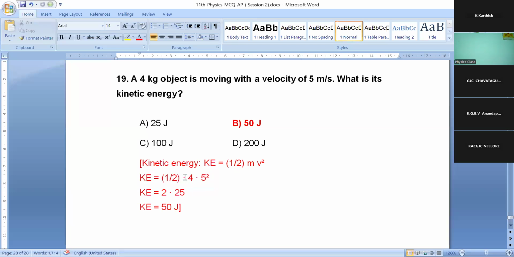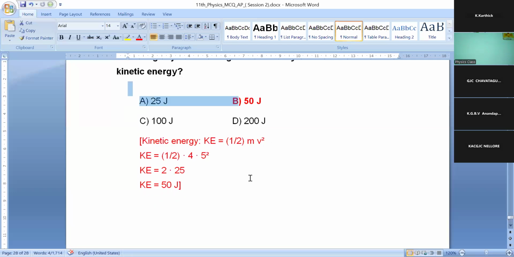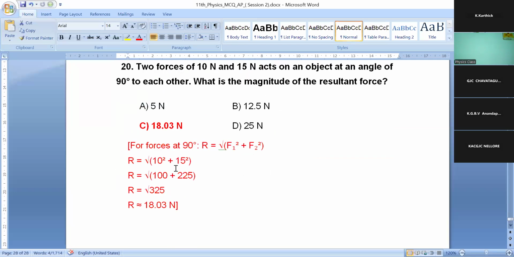So half into 4, we can cancel out 2, which gives 2. 5 square, 25. So K is equal to 2 into 25, which gives 50 joule. Kinetic energy 50 joule. Okay. So this is the answer for the 19th question, 50 joule. Option B is correct. 20th question.